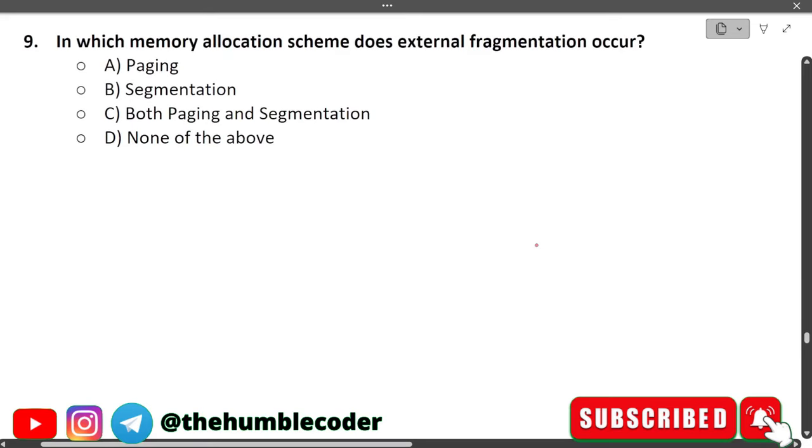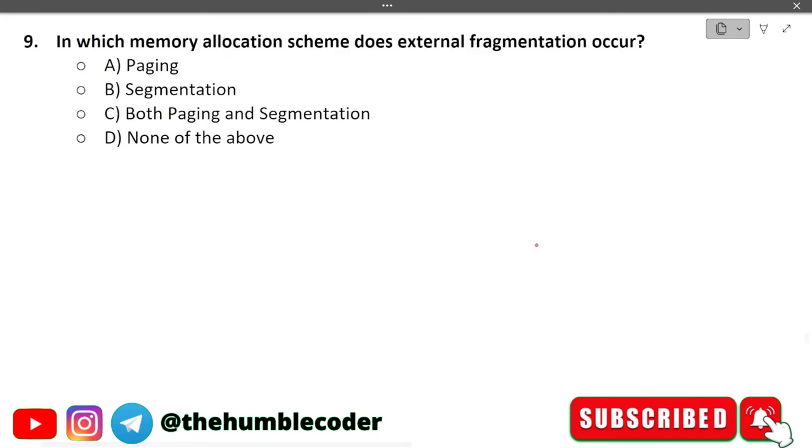Moving on to the next one. In which memory allocation scheme does external fragmentation occur? We have different options given to us. Option A is paging, option B is segmentation, option C is both paging and segmentation, and option D is none of the above. The correct answer for this question will be option B, segmentation.